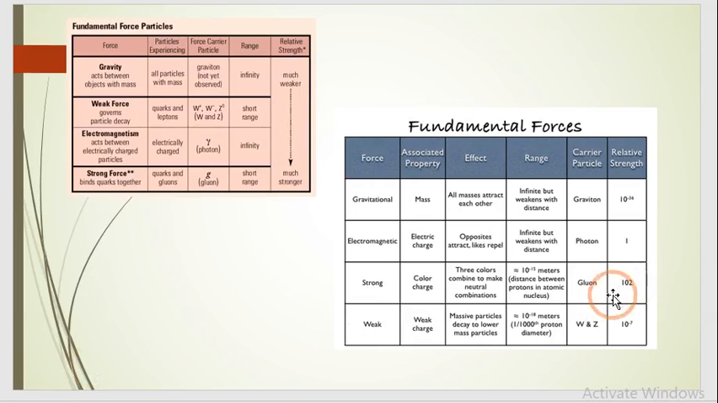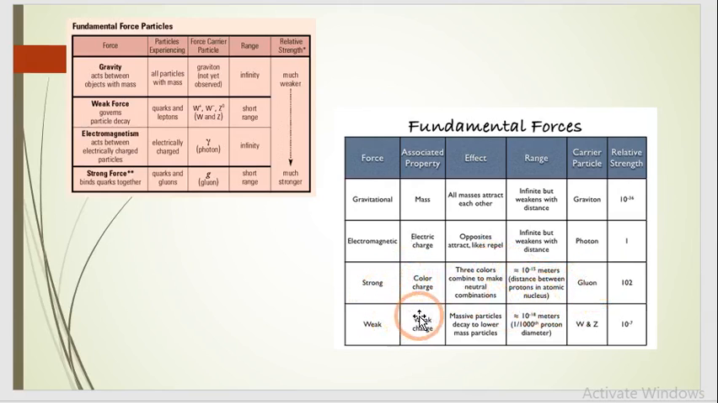Let's discuss one by one. For gravitational force, the associated property is mass. Effect, all masses attract each other. Range is infinite but weakens with distance. Carrier particles are gravitons. Relative strength 10 raised to minus 34. For electromagnetic, the associated property is electric charge. Opposites attract, likes repel. Range infinite but weakens with distance. Carrier particles are photons.